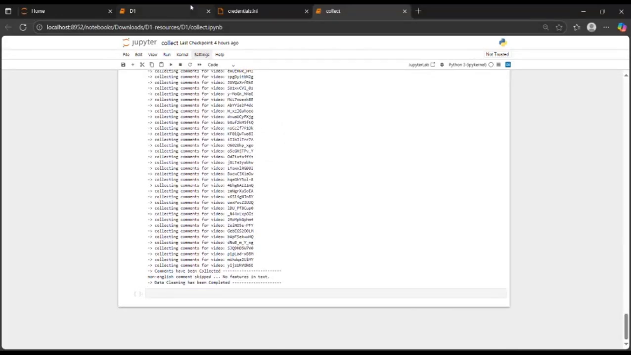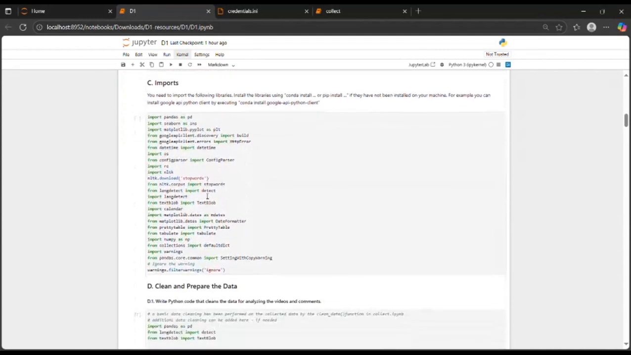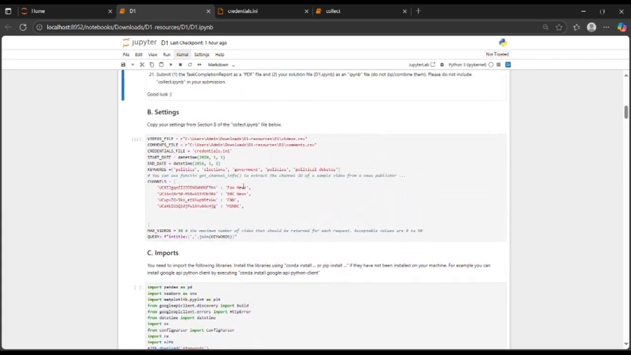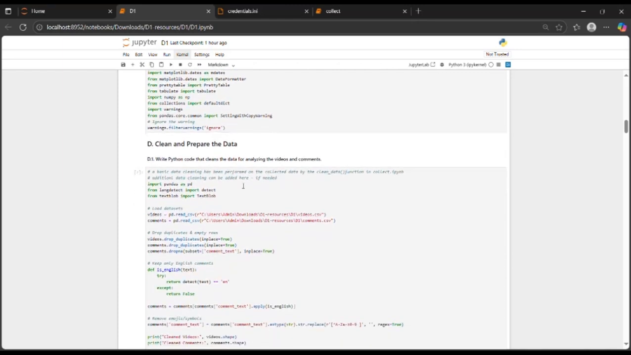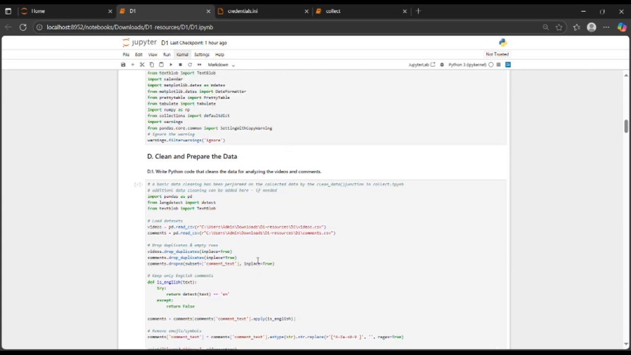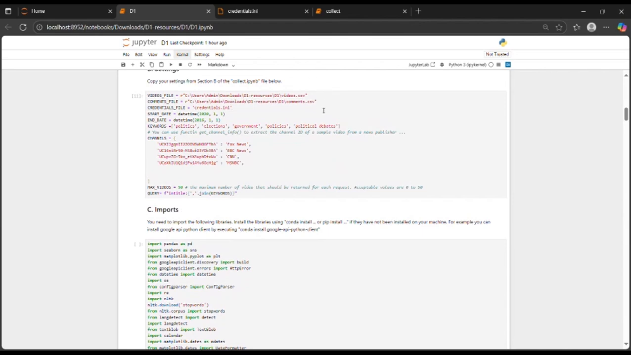Then I went to the d1.ipynb file. To begin with, I imported necessary Python libraries such as pandas, numpy, seaborn, matplotlib. Then I loaded three datasets: videos.csv, which contains video level information such as view_count, like_count, comment_count, and channel_title; comments.csv, which contains user comments and replies; and videos_comments.csv, which links comments to the respective video.